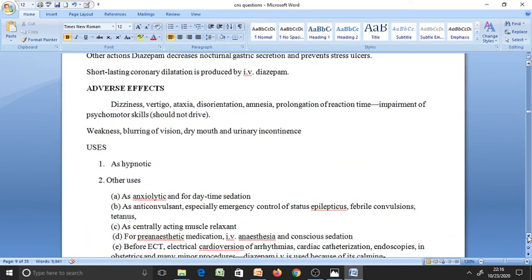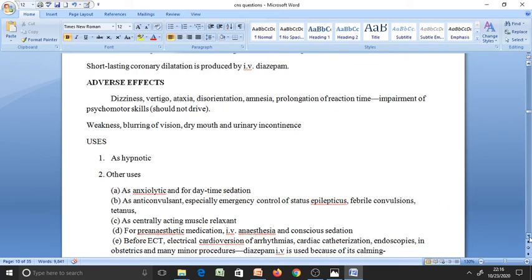Coming to the adverse effects: dizziness, vertigo, ataxia, disorientation, amnesia, prolongation of reaction time, and also it produces weakness, blurring of vision, dry mouth, and urinary incontinence. So it's a sedative hypnotic. While writing the adverse effects, we should write that it produces dizziness, vertigo, ataxia, disorientation, amnesia, loss of memory, prolongation of reaction time, and impairment of psychomotor skills. The person should not drive. There will be weakness, blurring of vision, dry mouth, and urinary incontinence.